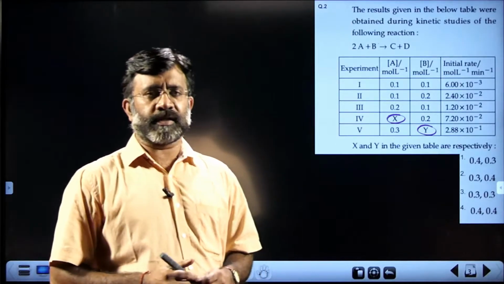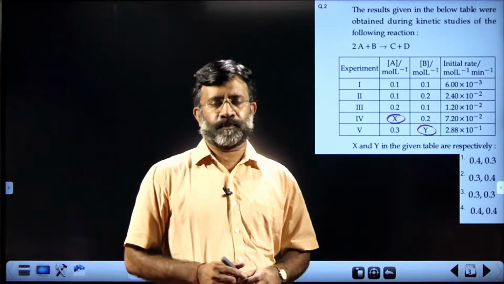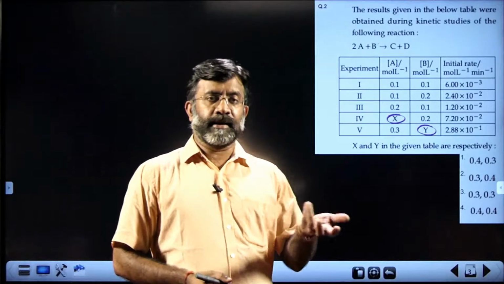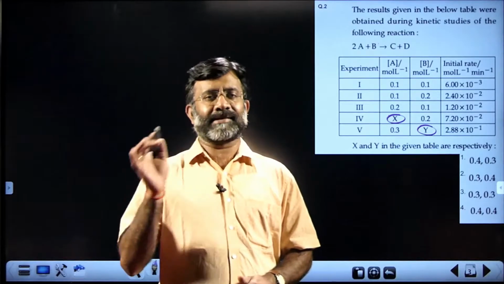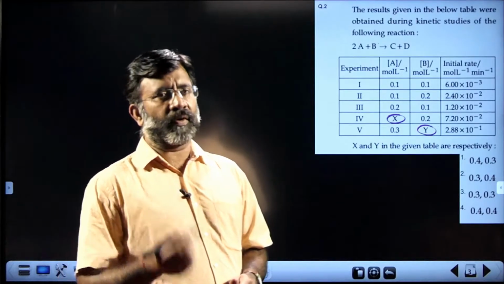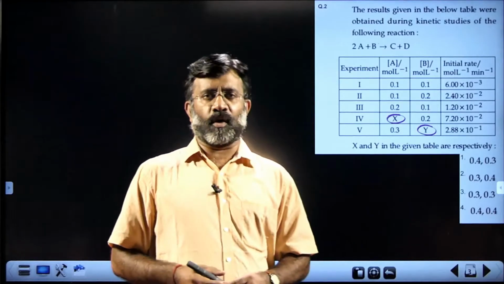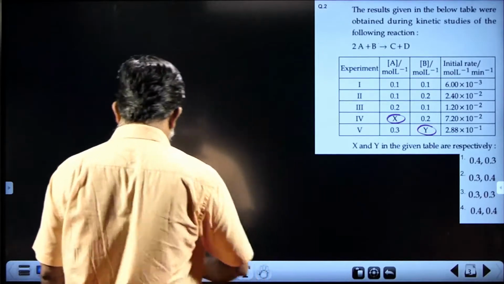Usually in such a question, they ask you to find the order of the reaction. But here, you have to find the order of the reaction, then fill in the missing data given as X and Y. So first we have to identify the order with respect to A and the order with respect to B. How to find the order with respect to A and B?